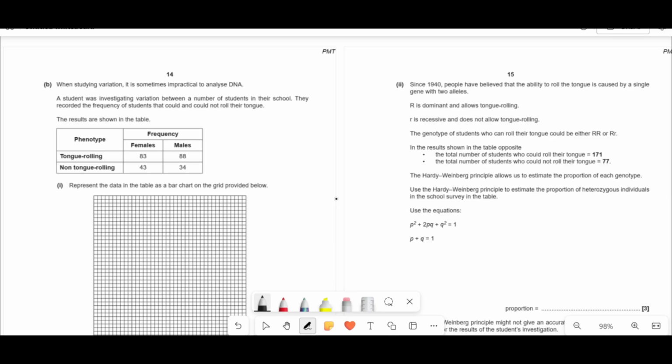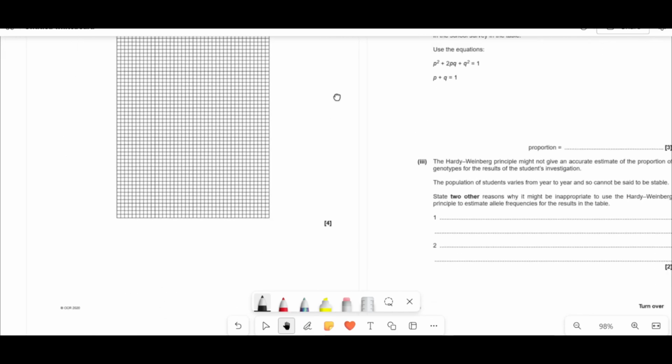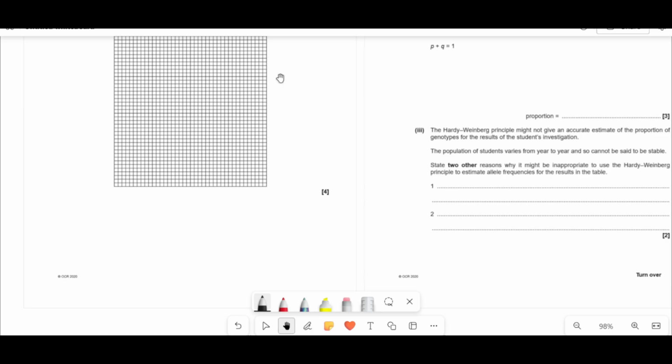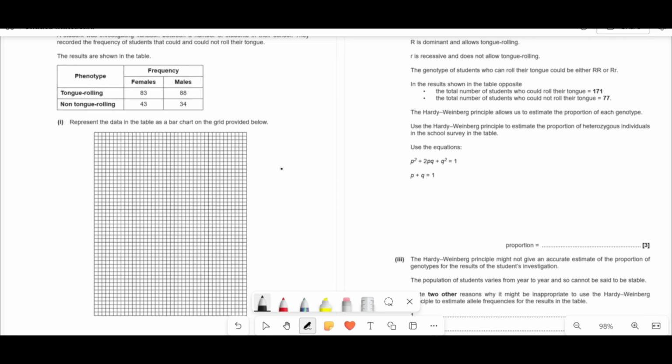So here's a question on putting the data in a bar chart. I'll just let you guys do that. You put the phenotype on this axis, you would put frequency on this axis, and then you'd put them with these values basically. So the phenotype would be tongue rolling, non-tongue rolling, so you'd add bars, and you'd do 2 separate bars for male and female. You'd add a key as well, so you could call them striped and the other one clear. And as well as that, you want to fill at least half of the vertical space that they got as well.